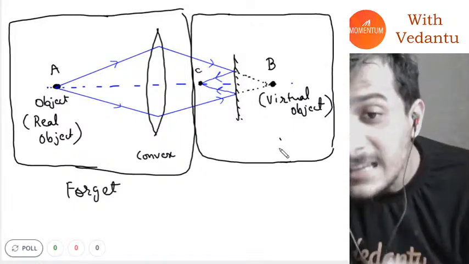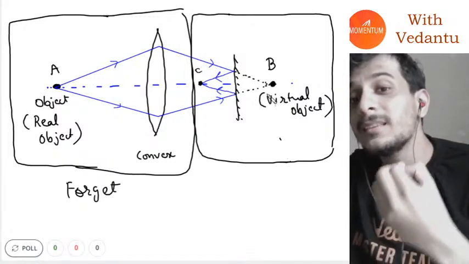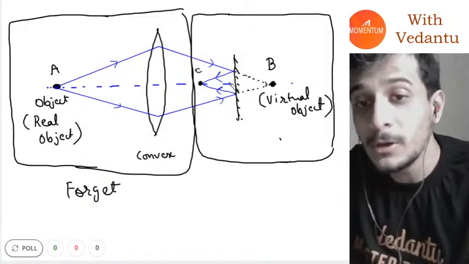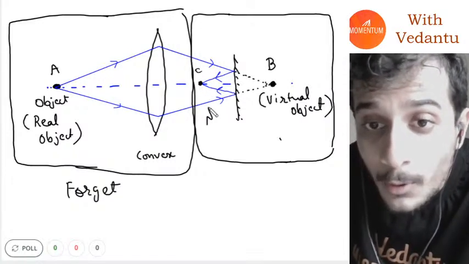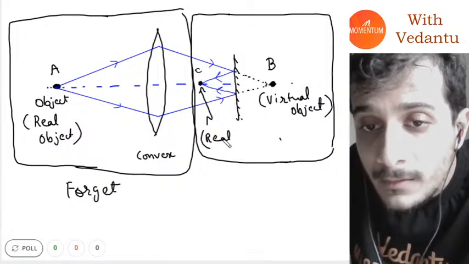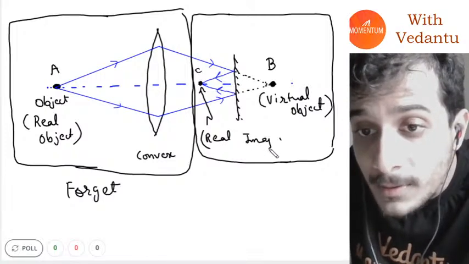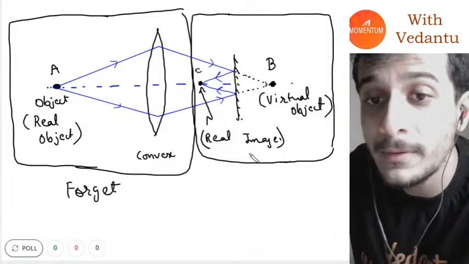It's not really there, but it appears that if the mirror was not there, there would have been an object there. And this point C in this case will be the real image. I hope everybody understood.